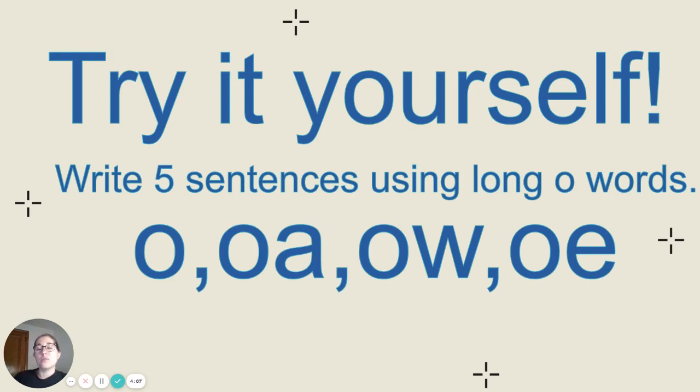You're going to go ahead and write 5 sentences using your long O words right beneath your spelling chart. You may use those words if you'd like, or if you can think of some more, that'd be great too. 5 sentences for our long O words. Go ahead and pause the video so you can have a chance to write those down. Click play whenever you're ready to move on.